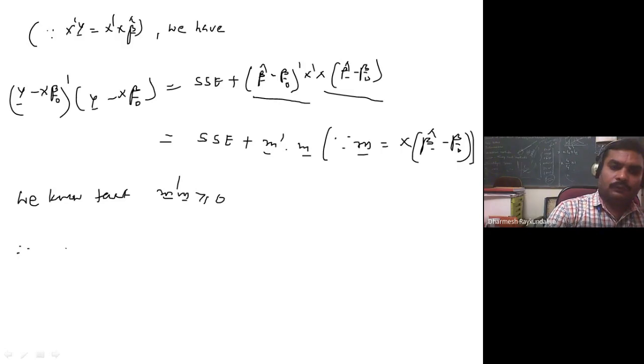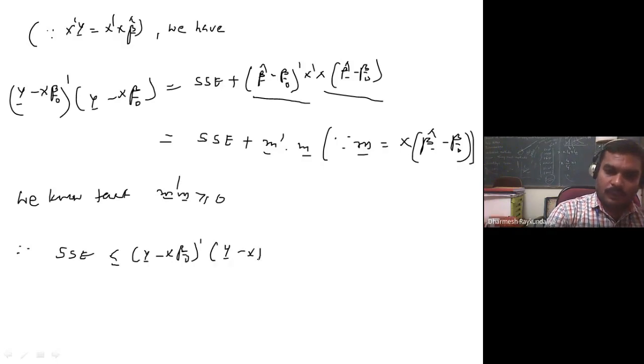Therefore SSE is less than or equal to (y minus X beta 0) transpose (y minus X beta 0).